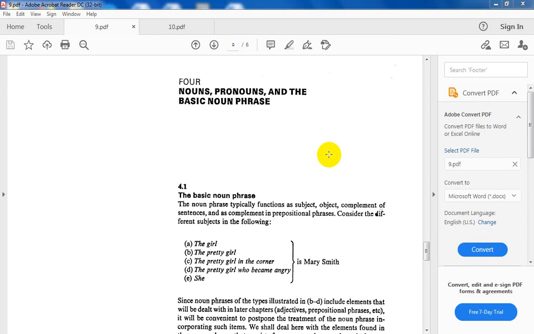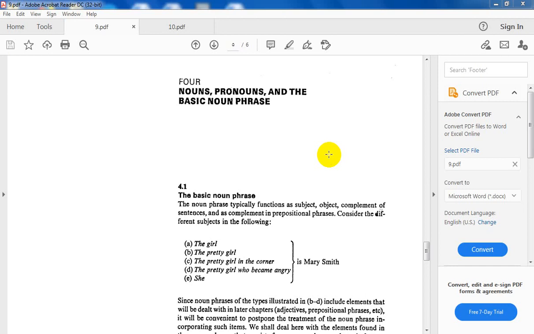Generally speaking, we know that we have different forms or different types of phrases. We have noun phrase, verb phrase, adjective phrase, adverb phrase. Depending on the head, if the head of a phrase is a noun, it is a noun phrase. If the head is a verb, it is a verb phrase, and so forth. First of all, let us understand what a phrase is. Noun phrase, the head is a noun. Adjective phrase, the head is an adjective, and so on. But the question is, what is a phrase?